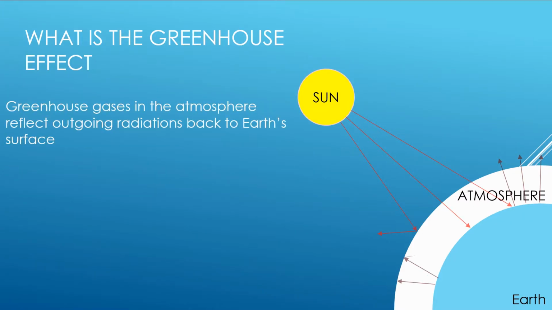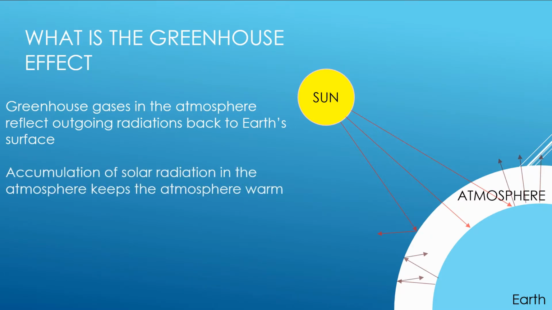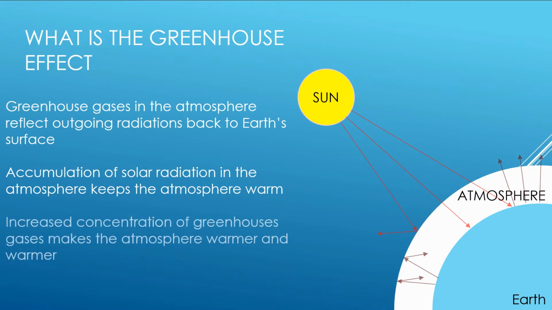Greenhouse gases are a series of gases that trap the solar radiation and as a result warm Earth's surface. The higher the concentration of these gases, the warmer the Earth becomes.